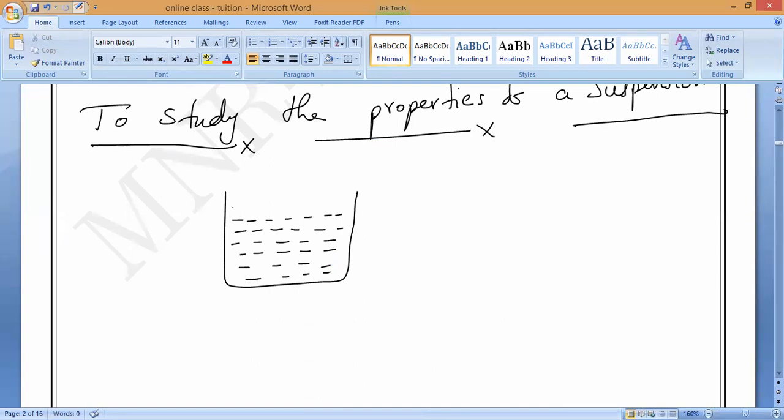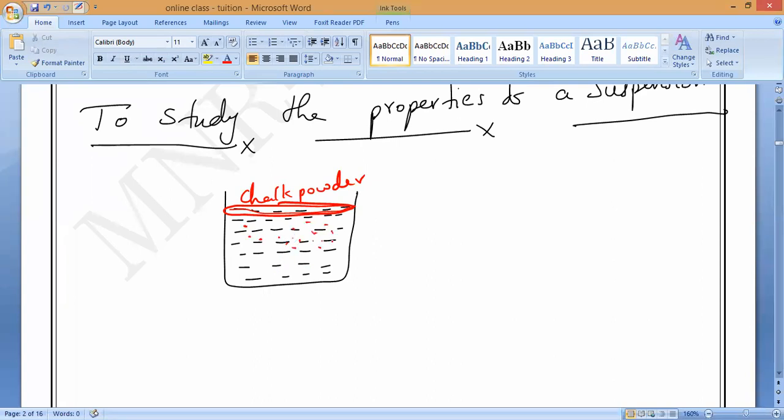If I mix some amount of chalk powder, what is that? Chalk powder. Now, if I am not disturbing it, it will just be floating on the water. Is it yes or no? Yes, sir, floating on it. Correct or not? Now, if I shake it very fast, the particles mix with the water.